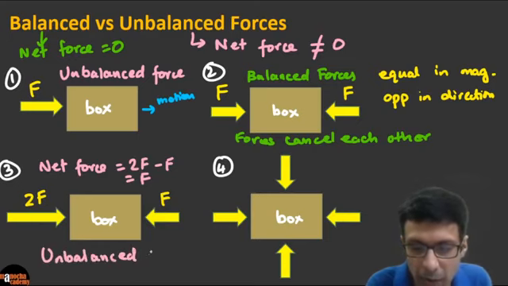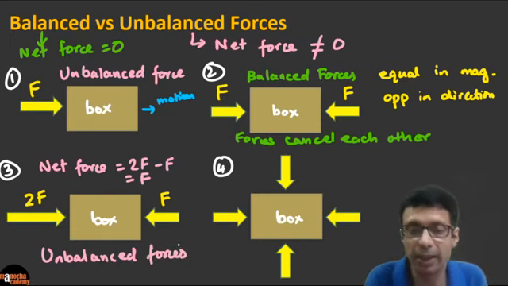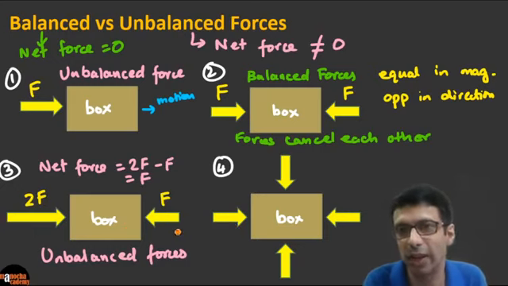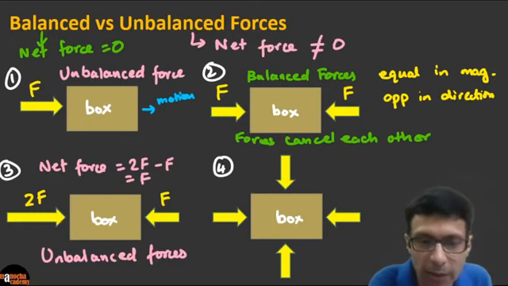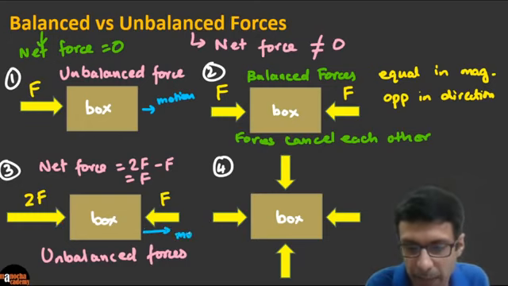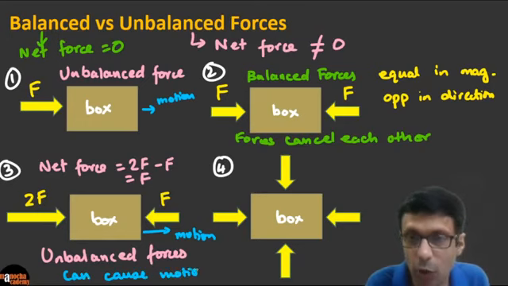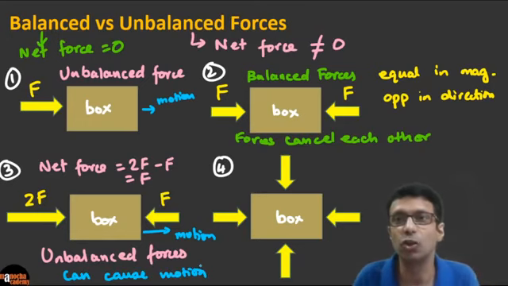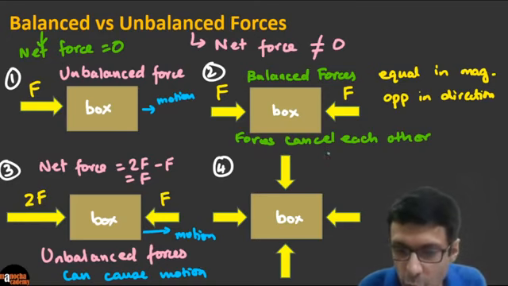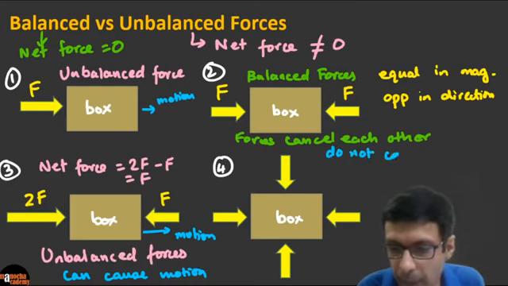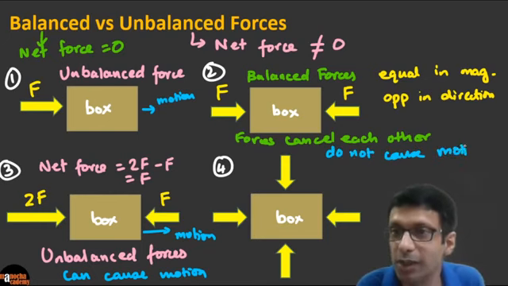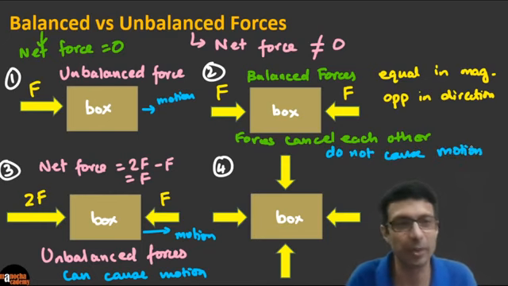So we have unbalanced forces here, and you can expect the box will move this way because the force towards the right, or the east direction, is greater than the west direction. So the box is going to move towards the east. There will be motion this way. So please note, unbalanced forces can cause motion. Balanced forces do not cause motion. Clear? Because the net force is 0. Obviously, if the net force is 0, how can you expect motion?